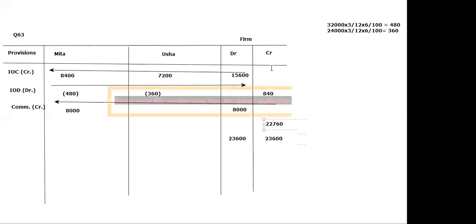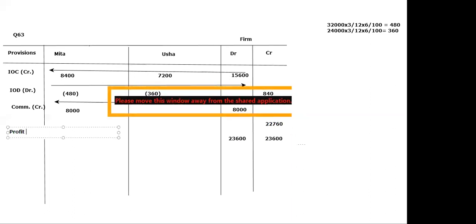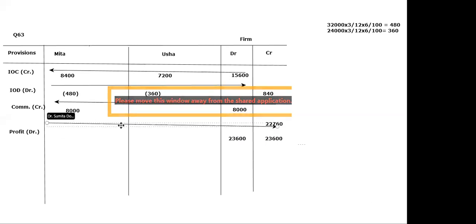Here it is 22,760, because it is appearing on the credit side of firm's column, exactly this will be debited here in the partners' column in terms of profit. So we'll write down profit and in bracket we'll write debit, because here we are writing debited, it means the money is going to transfer from partners to the firm. Now let us find out how much each partner will bear.